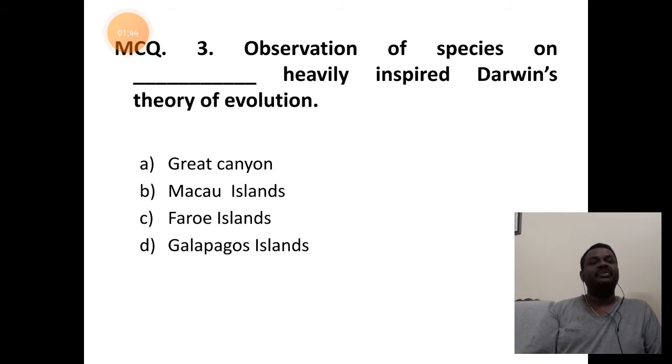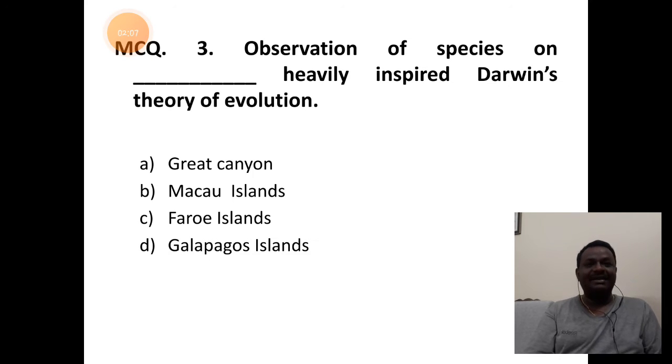Question 3. Observation of a species on dash heavily inspired Darwin's theory of evolution, that is natural selection concept. So to which particular islands did Darwin visit and study the finches?